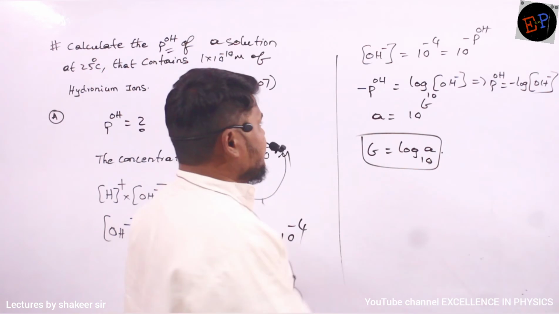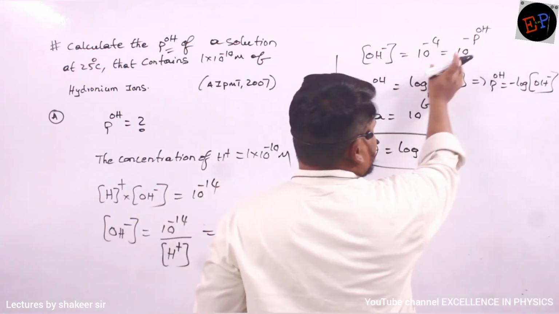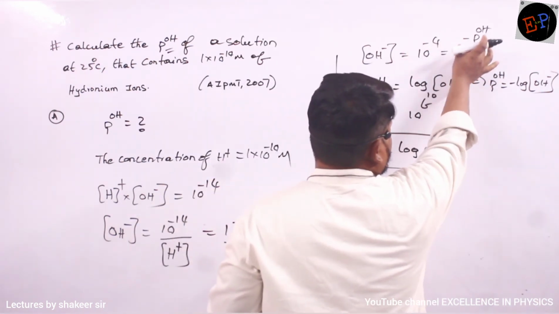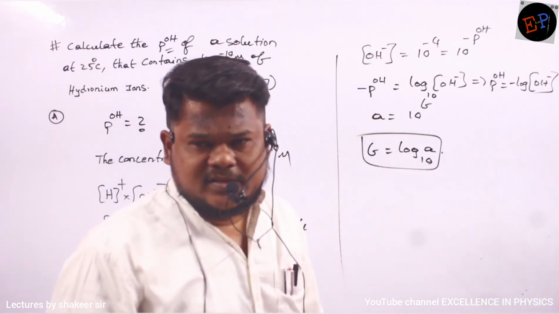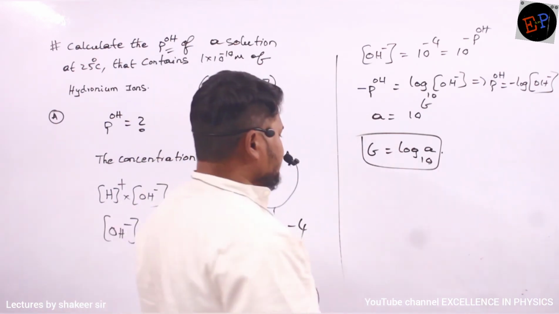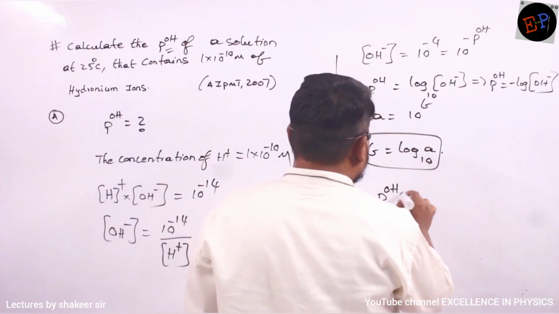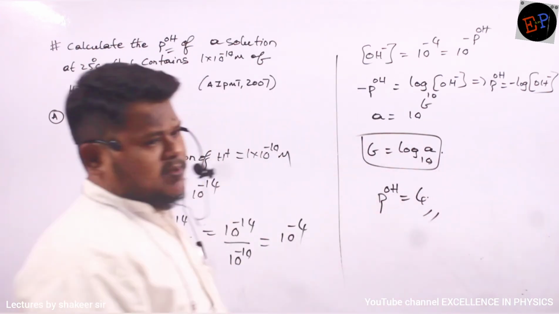So if you compare directly, you can say the answer. This is 10 power minus 4, this is 10 power minus pOH. So what is the pOH value? 4. That is my answer. So the pOH of this solution is equal to 4.